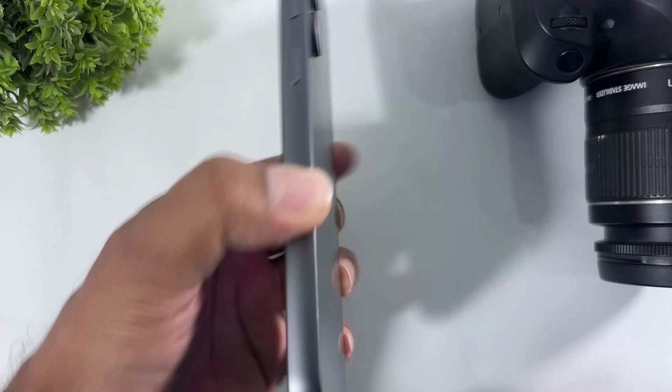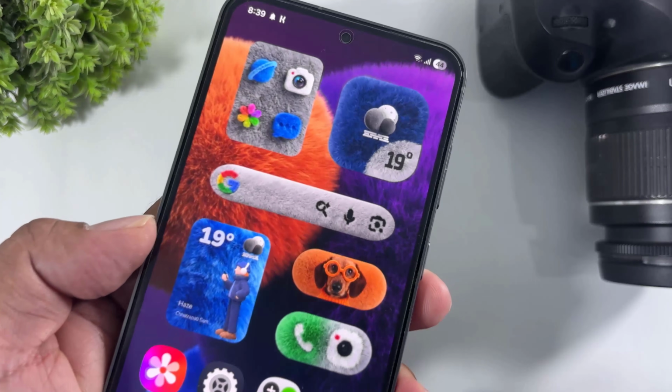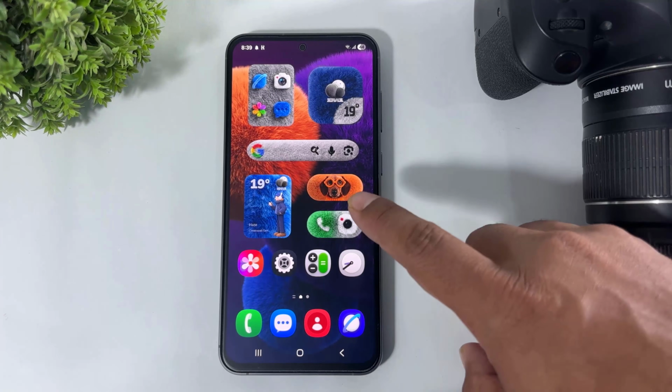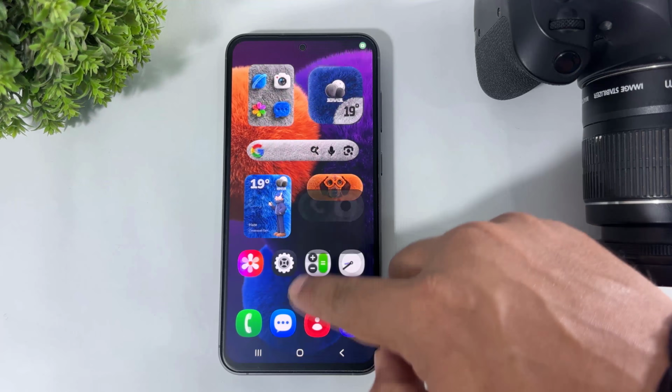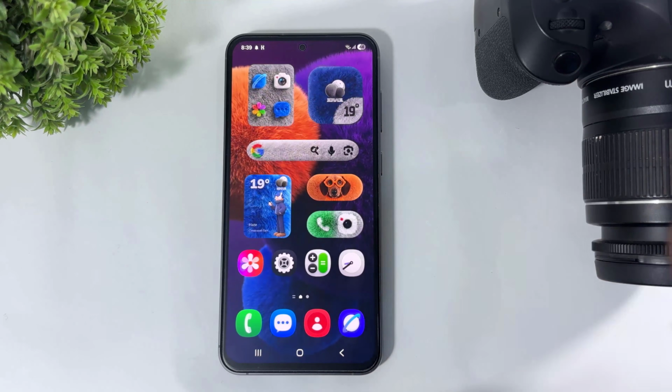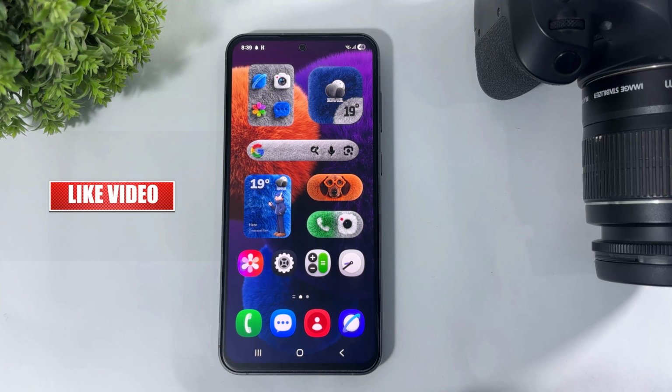Guys, look at this. So guys, you can also add these 3D One UI 8 fluffy widgets on any Galaxy device.